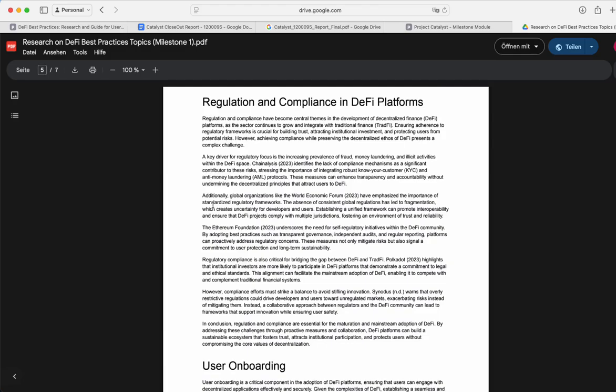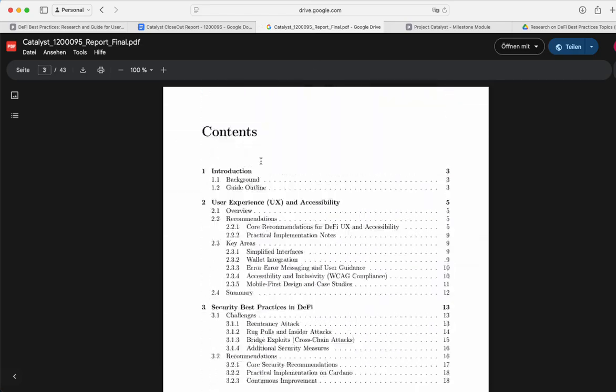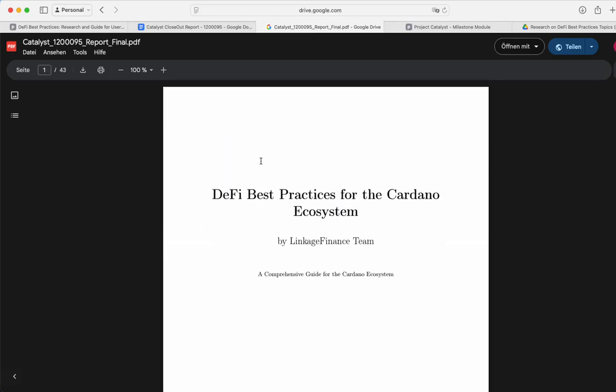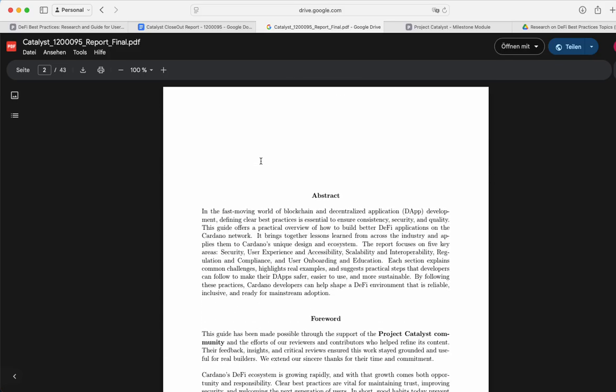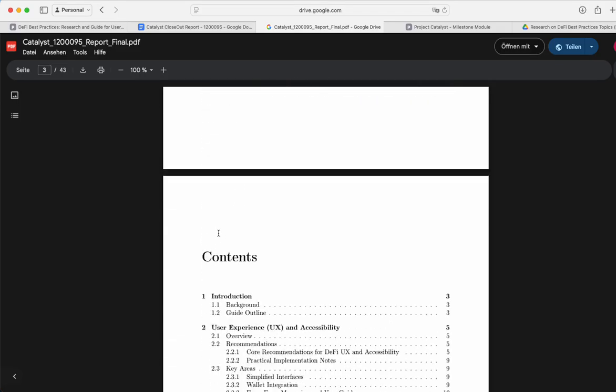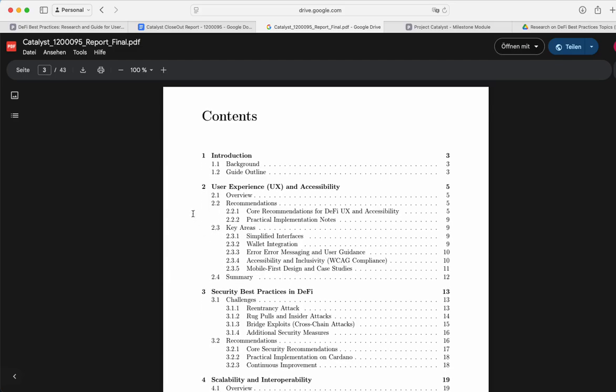Of course, it includes an abstract and a foreword, and as you can see, we are covering a lot of different topics. We are talking about user experience, giving examples of what developers should be aware of in terms of UX and accessibility. We are talking about security best practices for developers. We're talking about how scalability and interoperability are becoming more and more important, and what you can actually do on Cardano today, and what will happen within the next year to really scale and become faster.